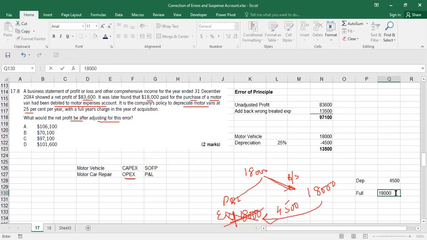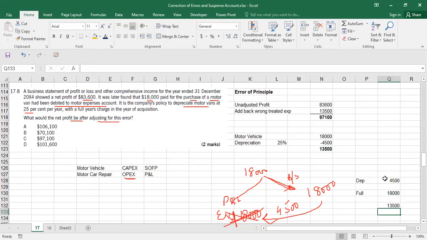So 4,500 should come in any case, but I am bringing in 18,000. How much more am I bringing in? The difference is 13,500 I'm charging more. If I take it as an asset to the balance sheet, it does not mean that nothing will come to the income statement.